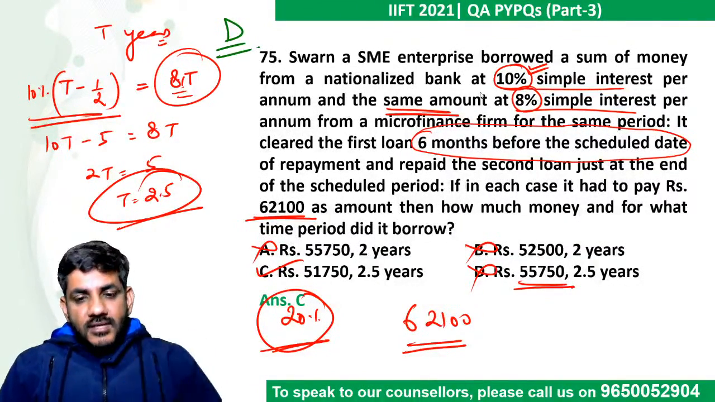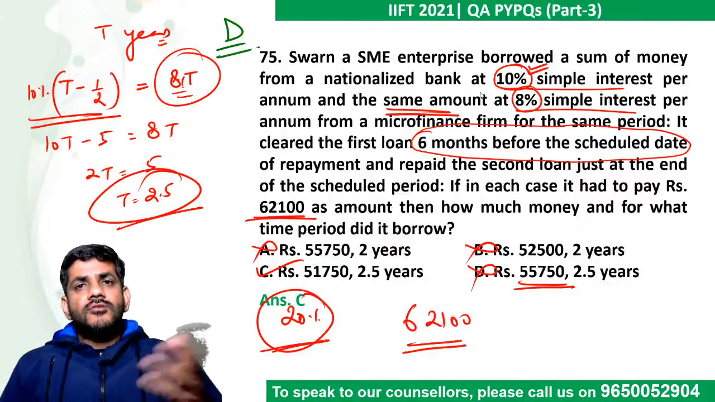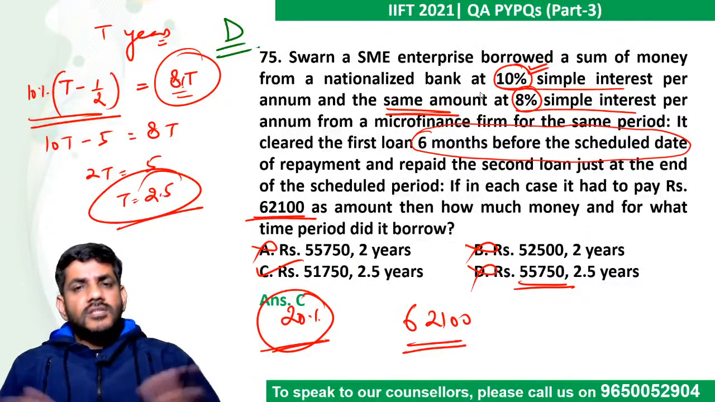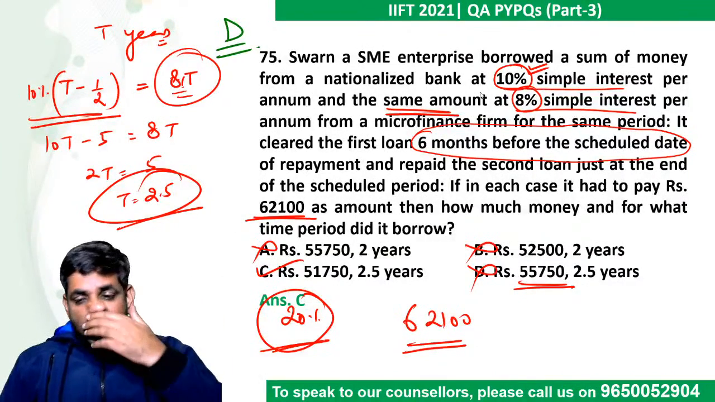So this was an easy question again, a particular IIFT type of question where the questions are lengthy, but when you start doing them, you find the question is not that difficult. It is just that the statements are too long. Okay. So Ashish says last part.